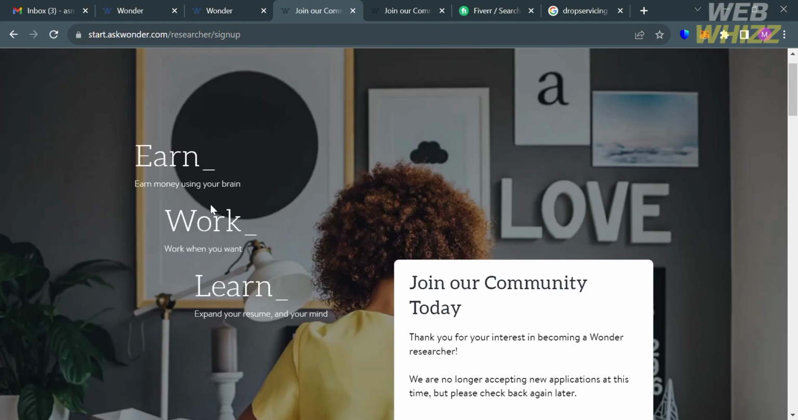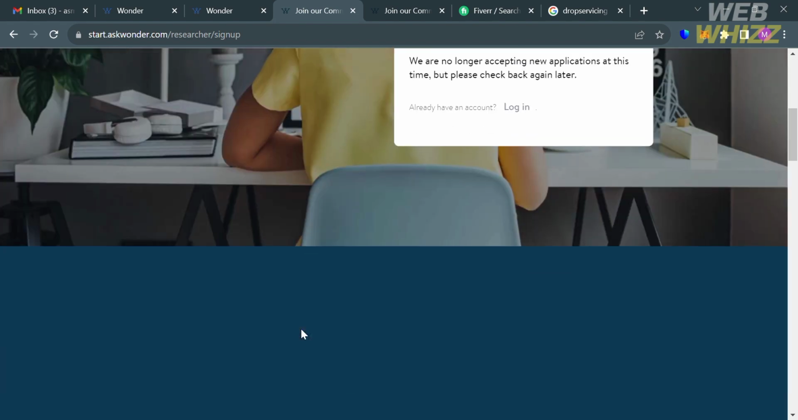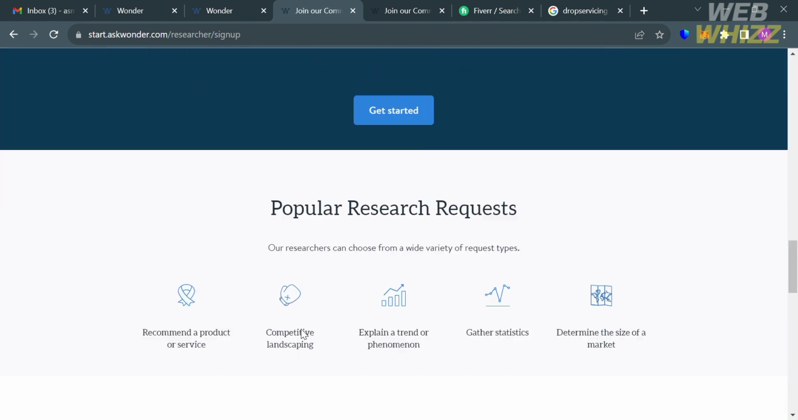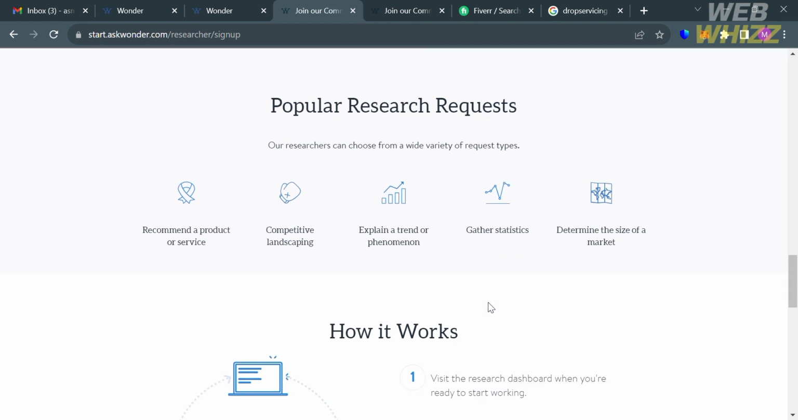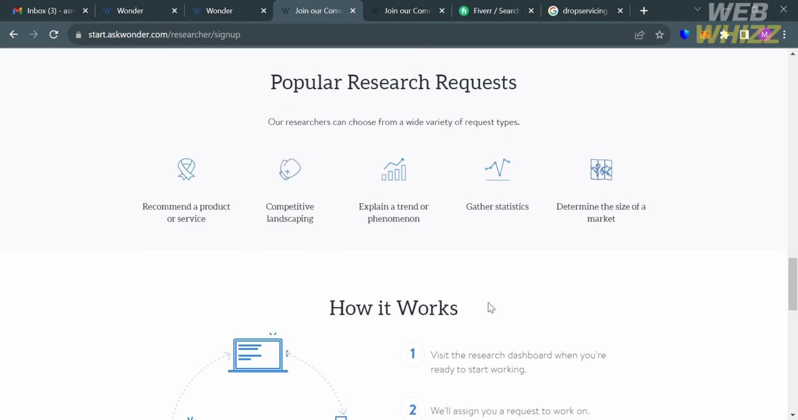And it says here that you can earn money using your brain, work when you want, and expand your resume and your mind. And aside from that, if you scroll down below here, it will show you some of the popular research requests that you can do if you become a researcher, including to recommend a product or service, competitive landscaping, explain a trend or phenomenon, gather statistics, or determine the size of a market.